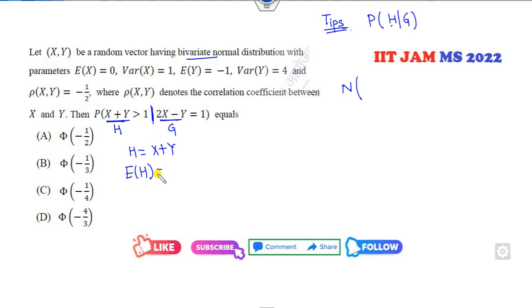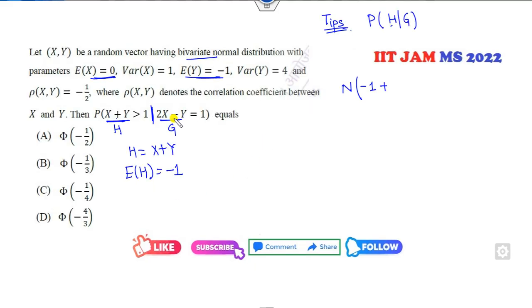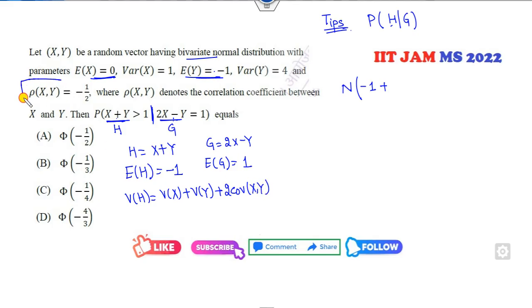E of h, x plus y. X is here, y is there, so it's a minus 1. So this is minus 1 plus r, covariance. We will find it later. What is the variance of y? Y is here. So g is 2x minus y. Can you find the mean of g? 2 times 0 minus minus plus 1. Find the variance of h: variance of x, variance of y plus 2 times covariance of x comma y. Correlation is given to you. So what is the correlation?